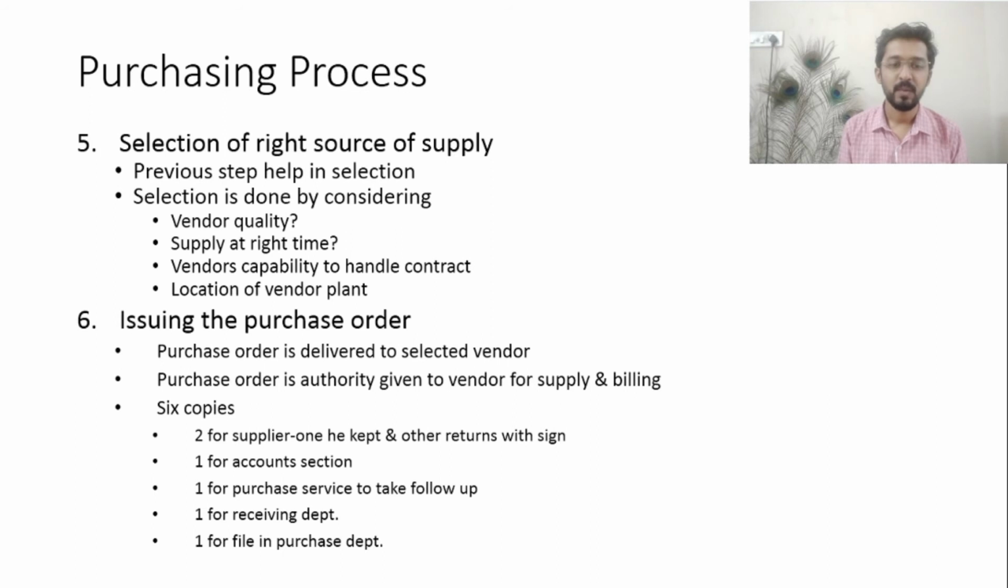One copy will be given to the accounts section. One copy is for purchase service to take the follow-up. It is required to take the follow-up, so it is given to them, and one for the receiving department, one for the filing procedure in the purchasing department.